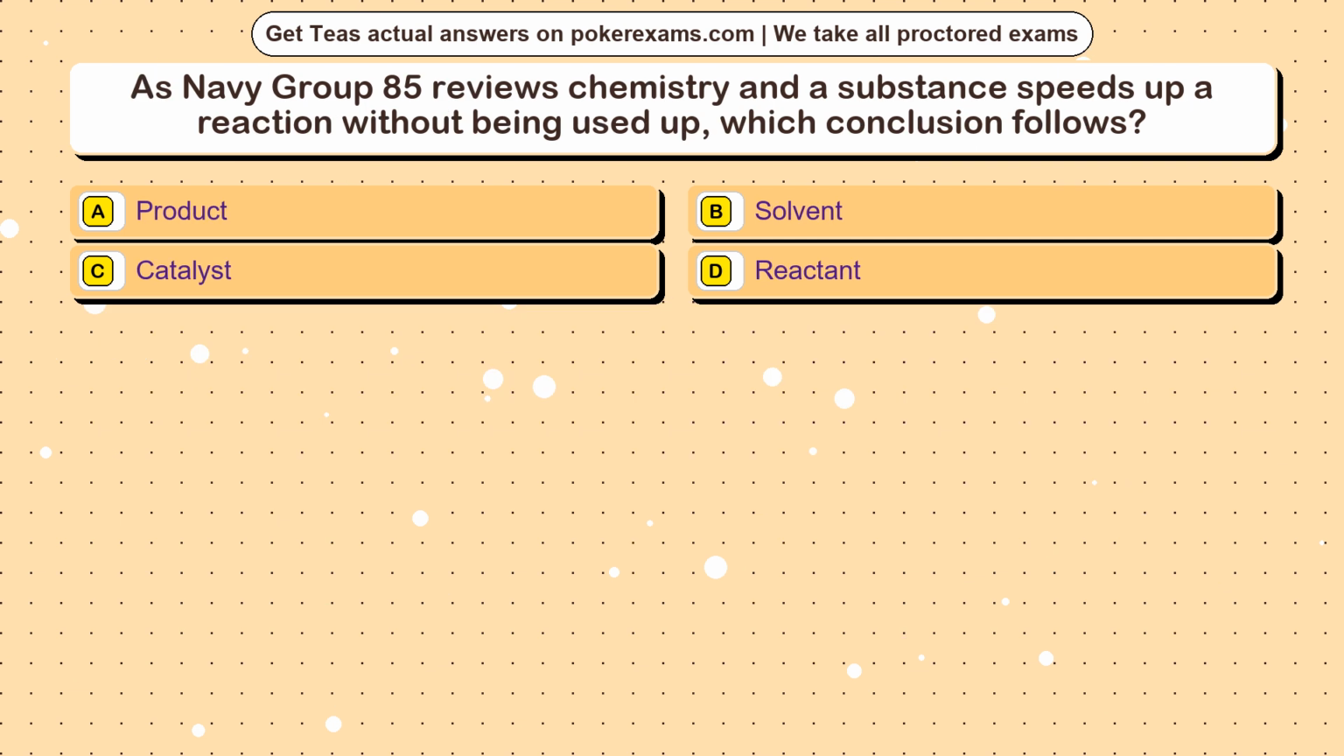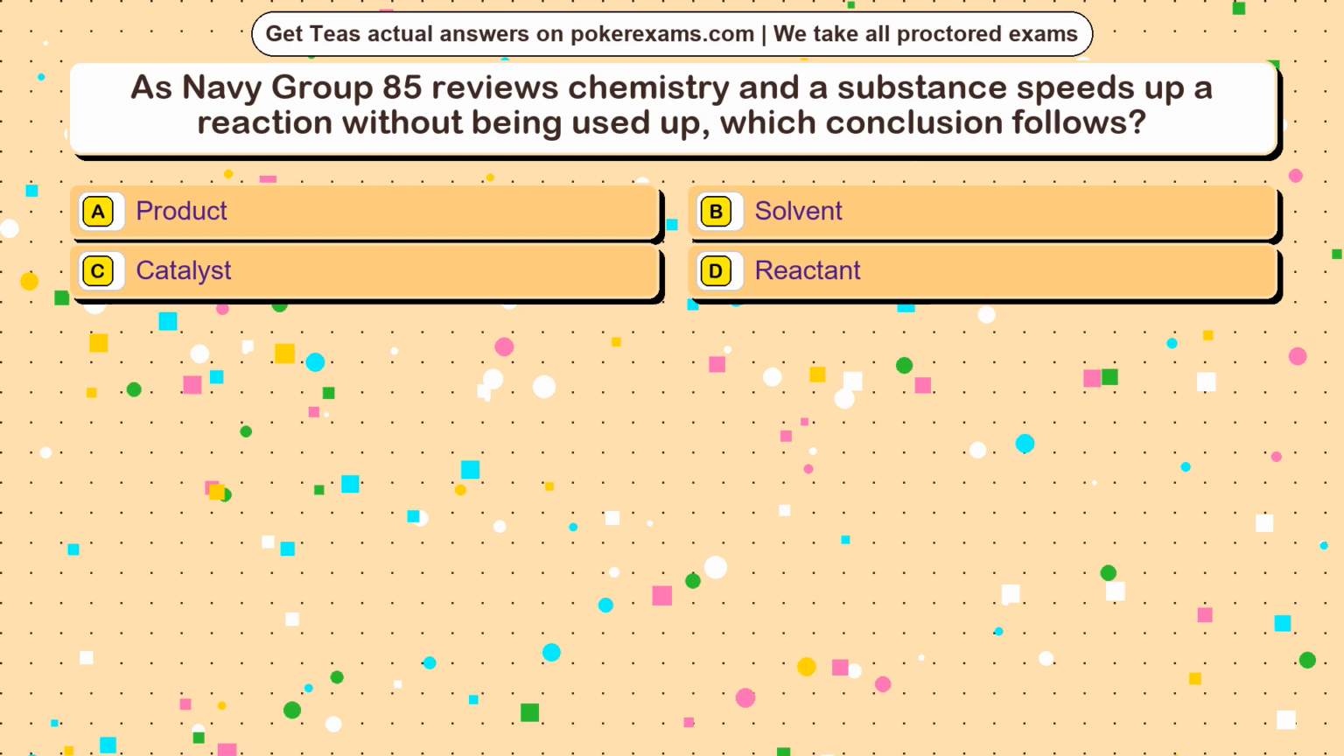Question 19. As Navy Group 85 reviews chemistry and a substance speeds up a reaction without being used up, which conclusion follows? Option A, product. Option B, solvent. Option C, catalyst. Option D, reactant.